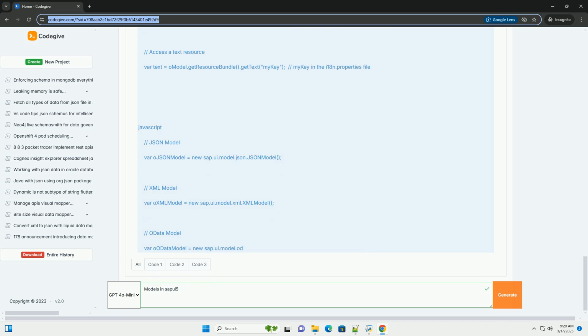XML model, sap.ui.model.xml.XMLModel. Purpose: represents data in XML format. Less commonly used nowadays but still relevant for legacy systems or services that expose XML. Characteristics: client-side model. Supports XPath expressions for data access. Example: data.xml file example.